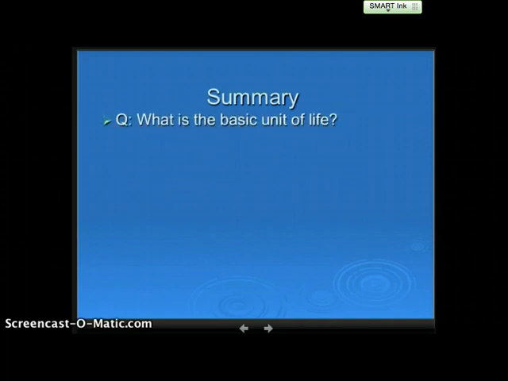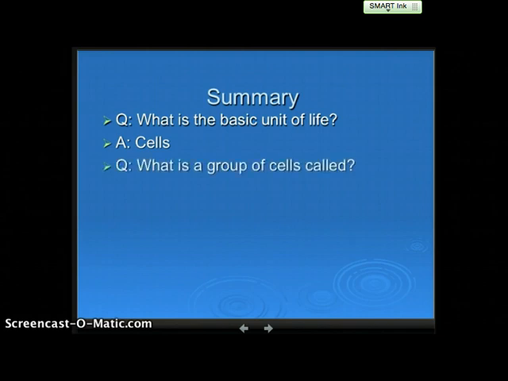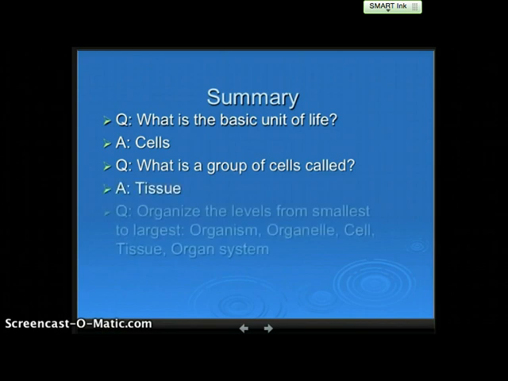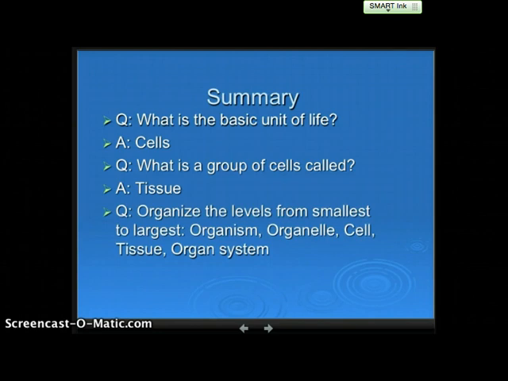What is the basic unit of life? You should have cells. What is a group of cells called? You should have tissue. And now, organize the levels from smallest to largest: organism, organelle, cell, tissue, organ system. Take a minute and think about which is the smallest and which is the largest. Put a number next to each.